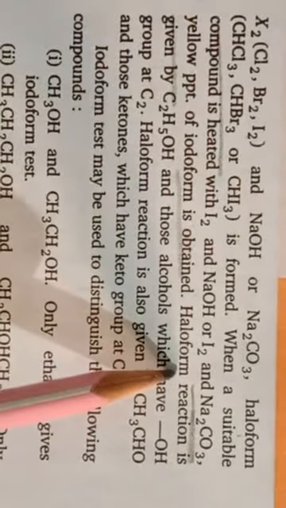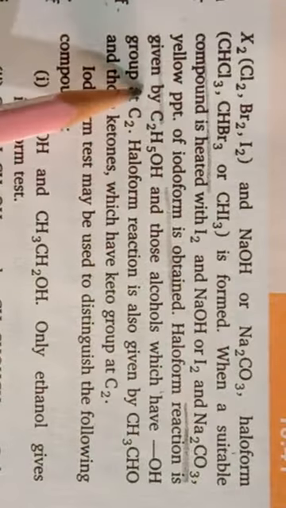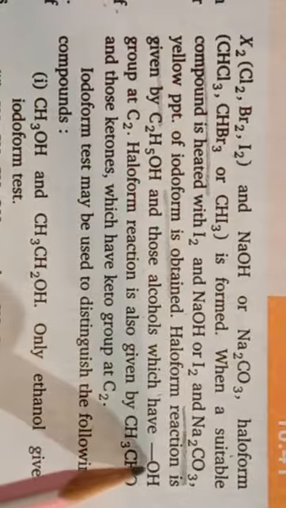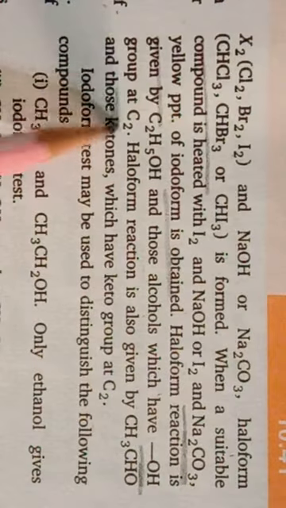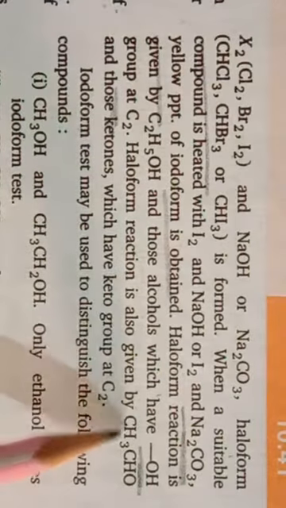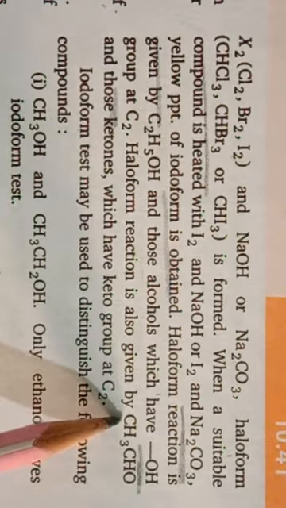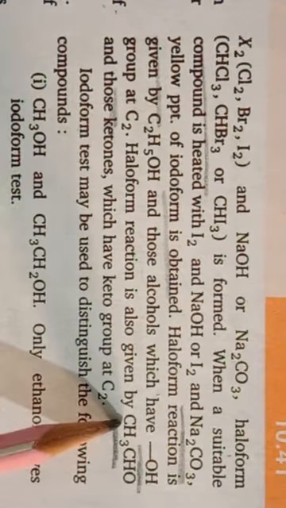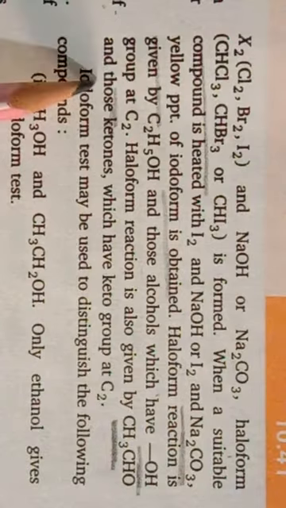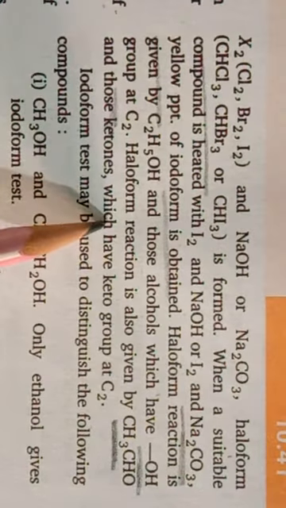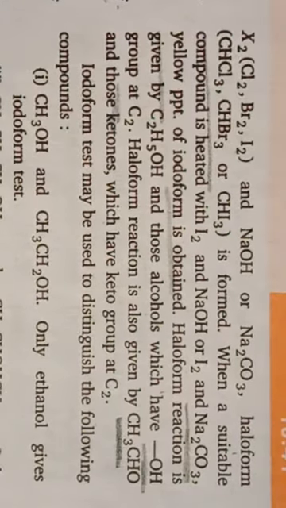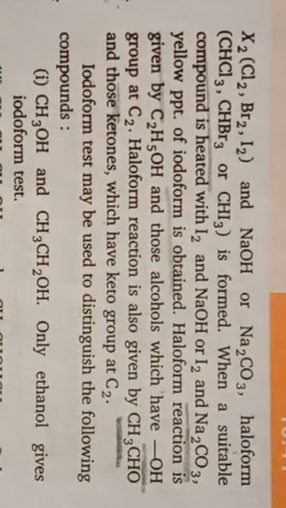Haloform reaction is given by ethanol and those alcohols which have OH group at C2 carbon, meaning secondary alcohols. It is also given by compounds having CH3CHO group, CH3CO group, like ethanal, and ketones like acetone.